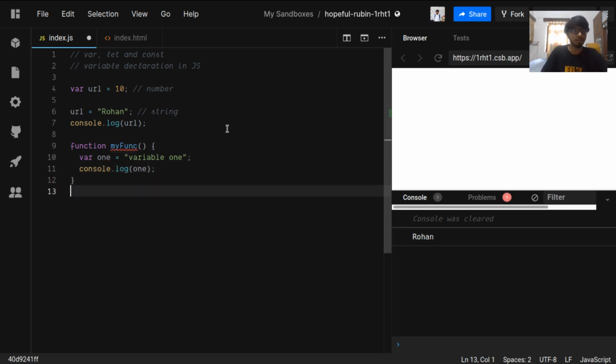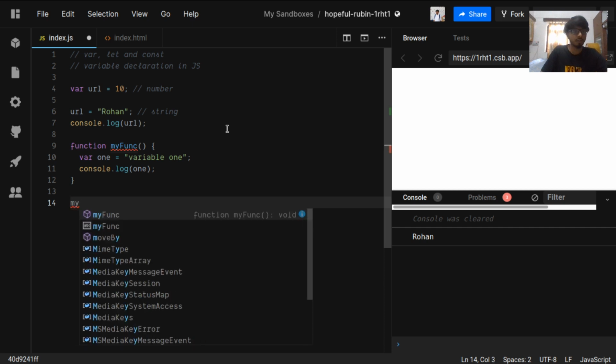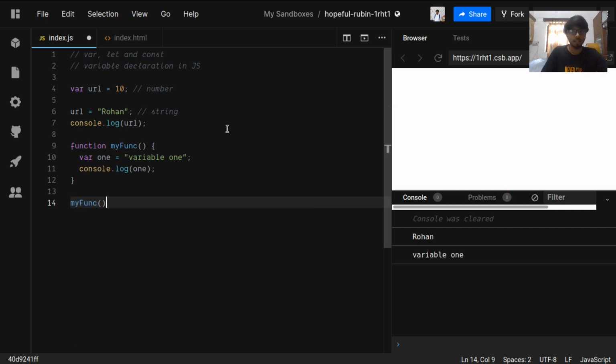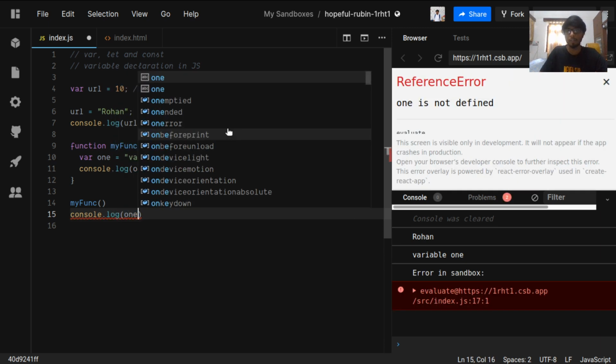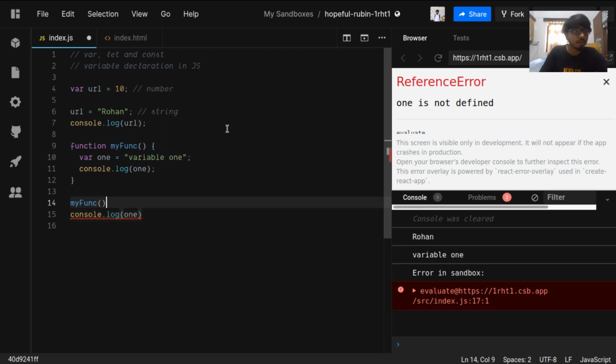Okay, now down below we call this function, and what happens if I try to access the value of 1 after calling the function? This would throw me an error: 1 is not defined. Why is that so? Because 1 is in the scope of this function. It is only defined within this function, and it is not defined globally. So that is why var has a scope in a function block or a global scope.